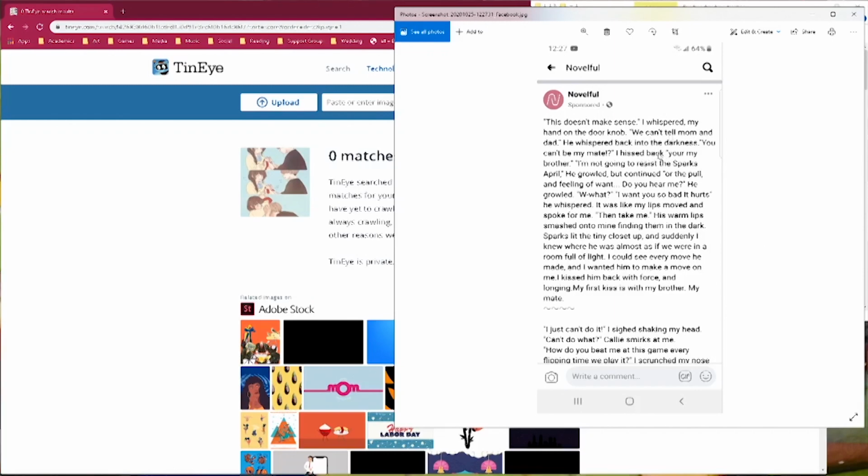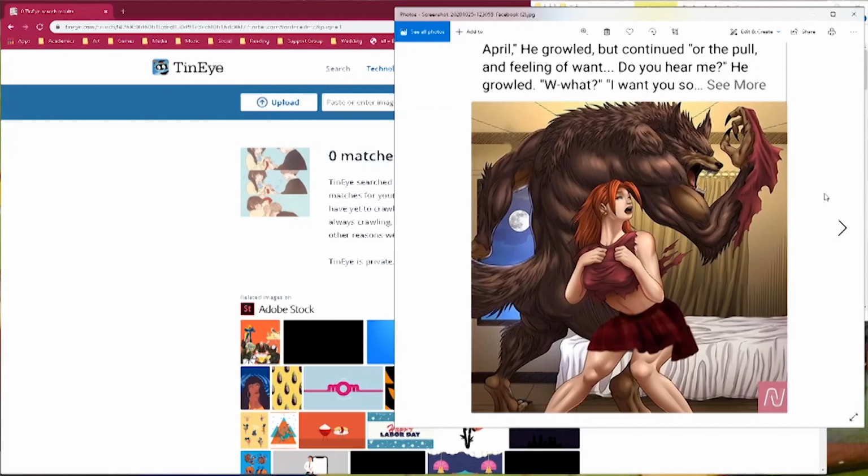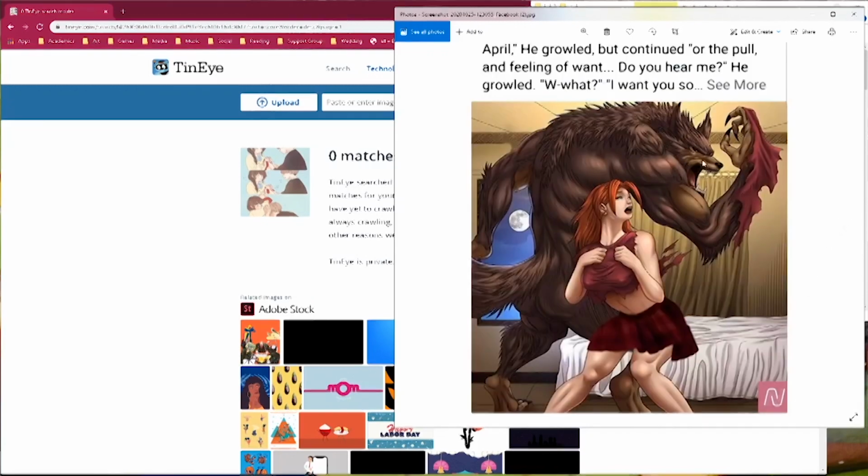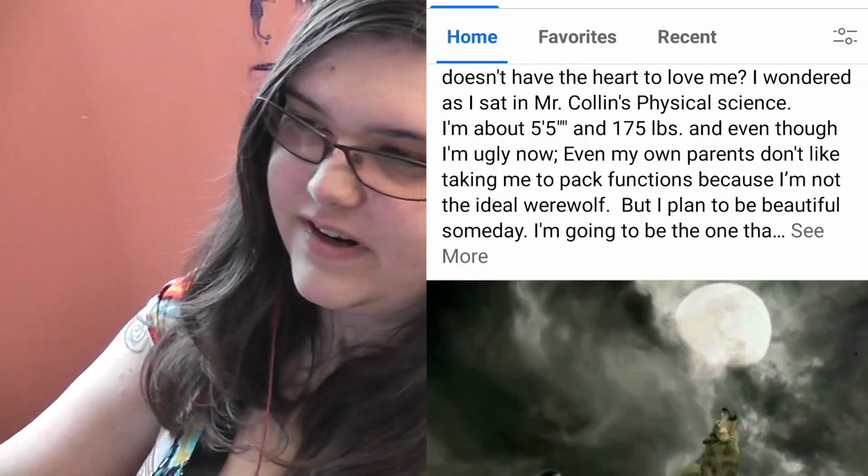Just saying. I don't even want to read these, so I'm just going to leave this on the screen for you to read because I'm not saying this out loud. And then this is the photo you get, which, huge surprise, does not even match what's going on in the scene they're showing, because as gross and incestuous as it is, consensual, and this doesn't look consensual to me. Ew.